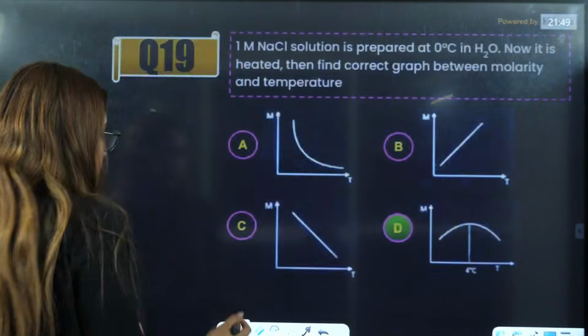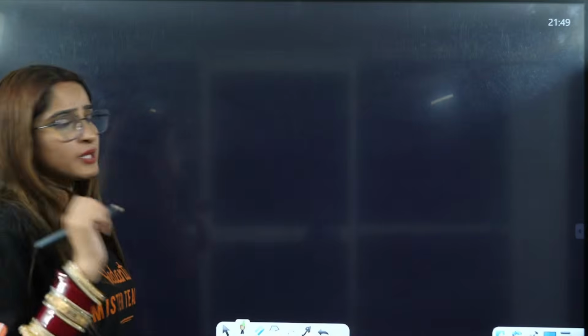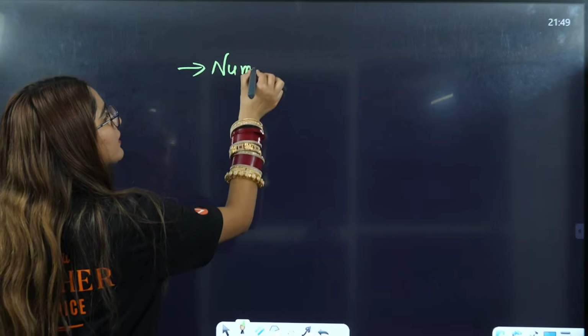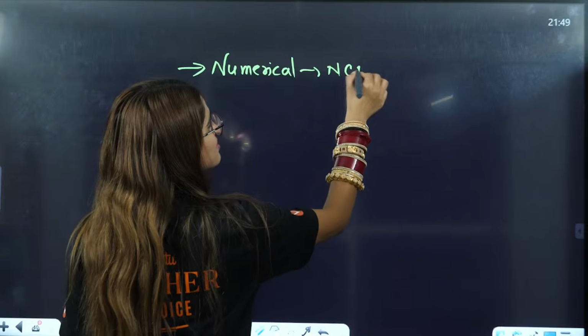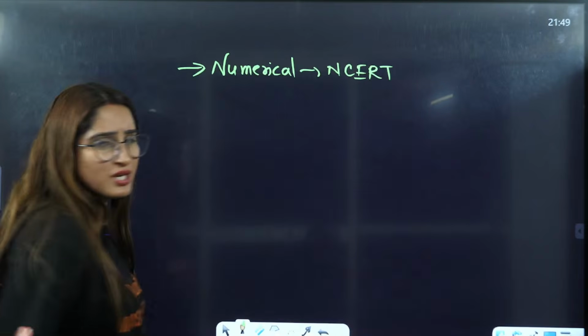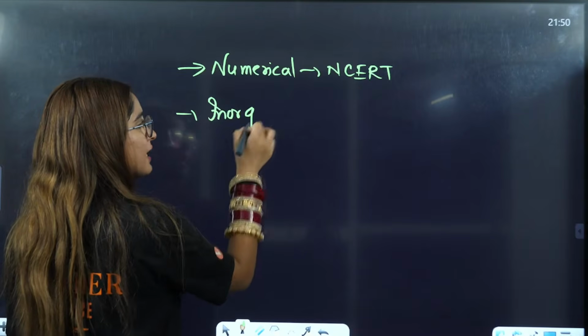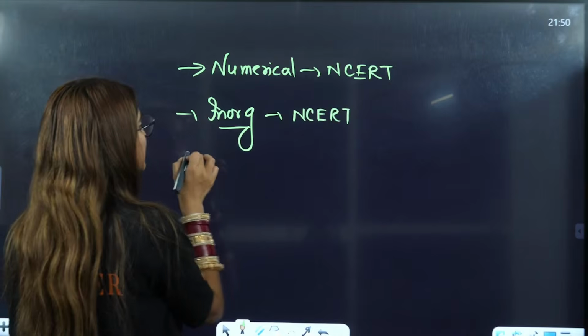Okay, rest of the questions, beta, PDF will be provided to you. Something very important. First is the numerical part. They are asking NCERT questions from physics, physical chemistry. Then go through inorganic chemistry. It's NCERT tables, very important.